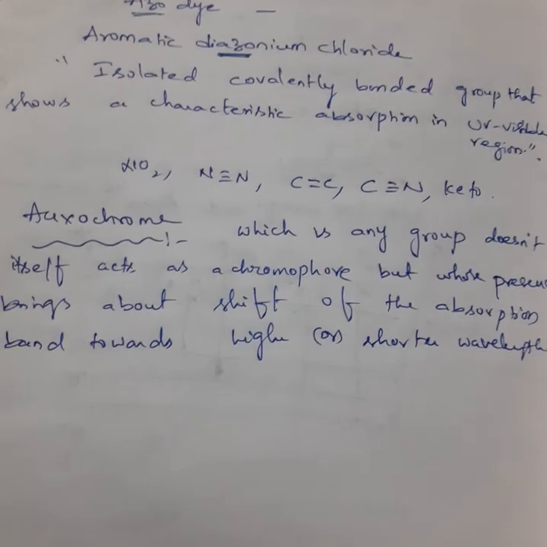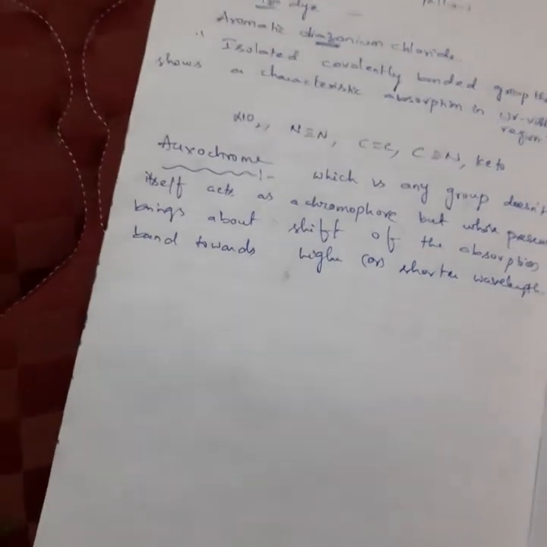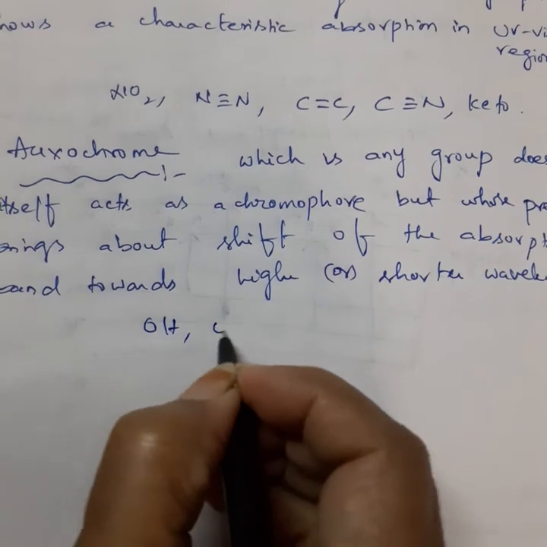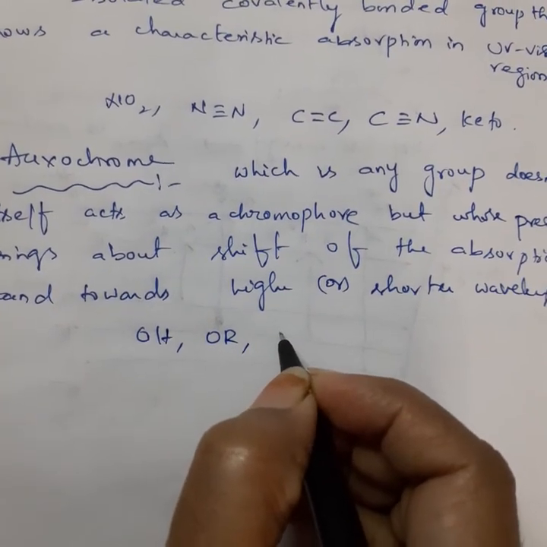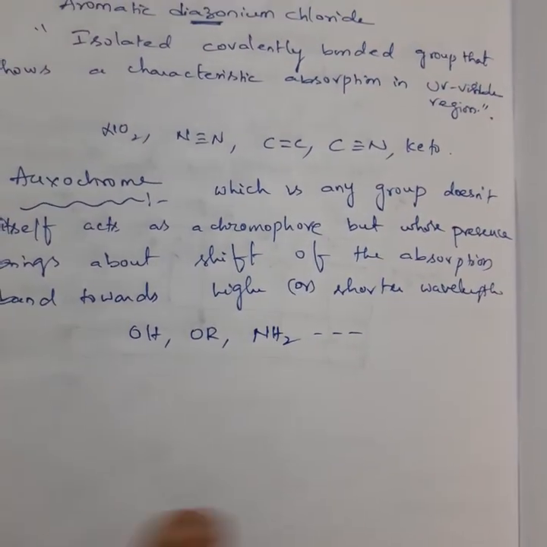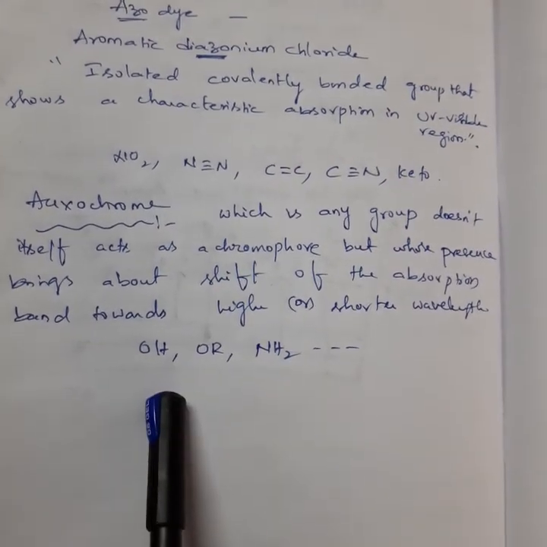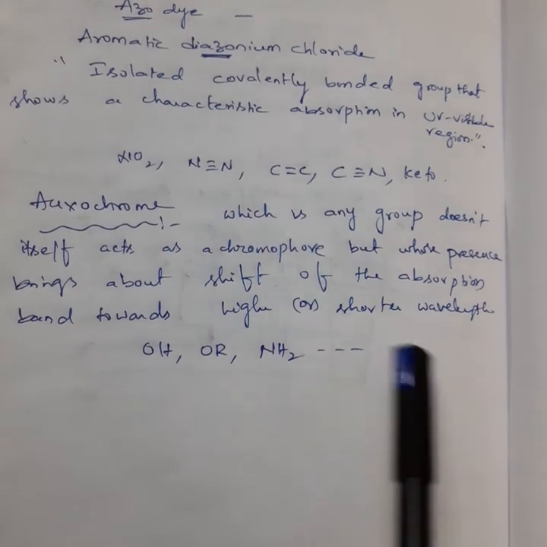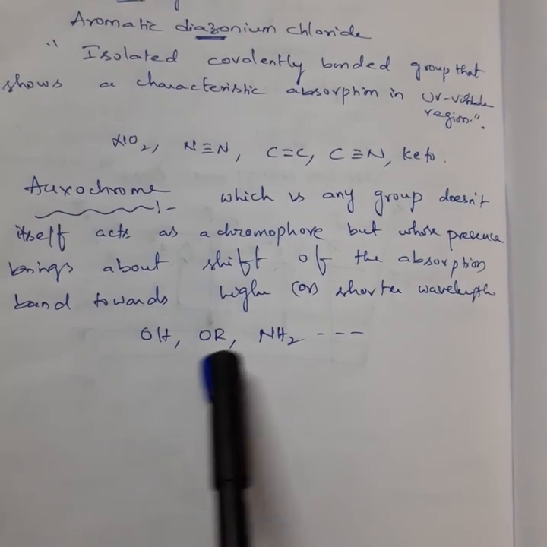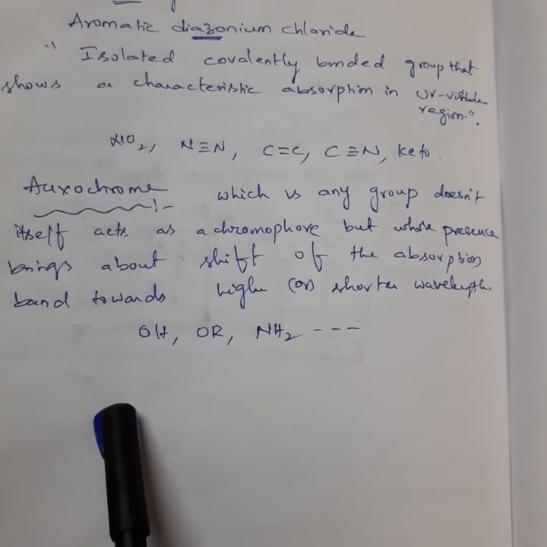So what is meant by auxochrome? Auxochrome is a group like OH or amine groups or alkoxy groups. Okay, examples are OH, alkoxy groups or what? Amines. So any group which does not act as a chromophore like above, but whose presence brings about the shift of this absorption band either towards higher wavelengths or towards the shorter wavelengths.